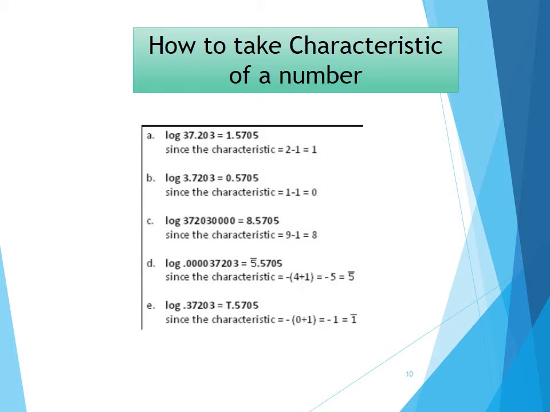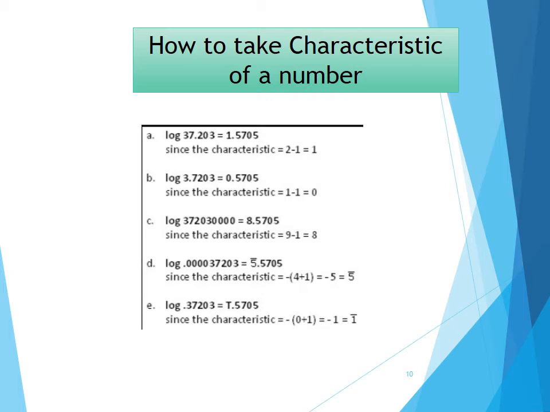Minus 5 can also be written as 5 bar. The bar is placed above 5. Whenever, while taking the logarithms, you see a bar on the upper part of a number, that shows a negative sign. The last part shows you 0.37203.